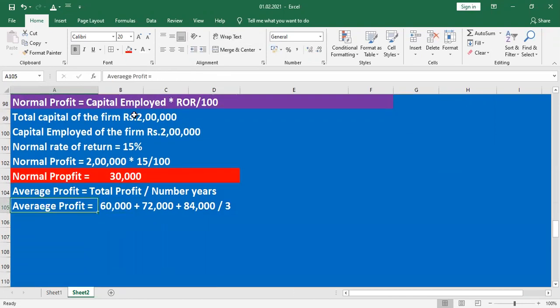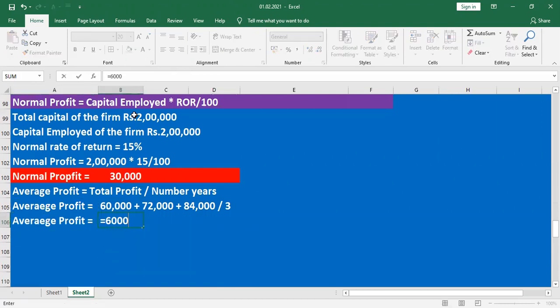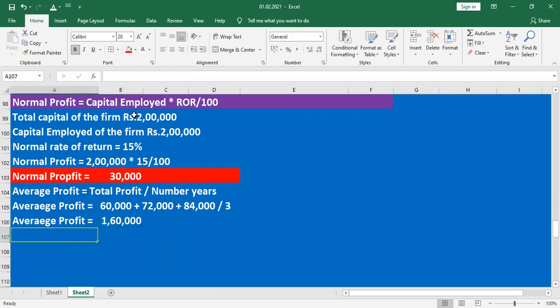Okay. That's why average profit can be found out: 60,000 plus 72,000 plus 84,000 divided by 3. Sorry, first the average profit.